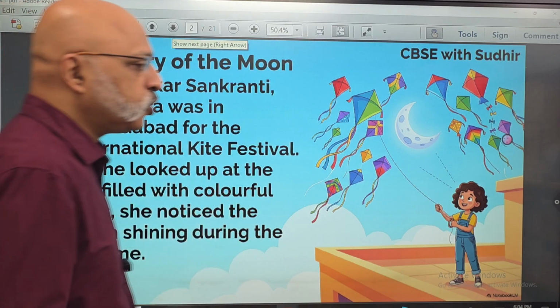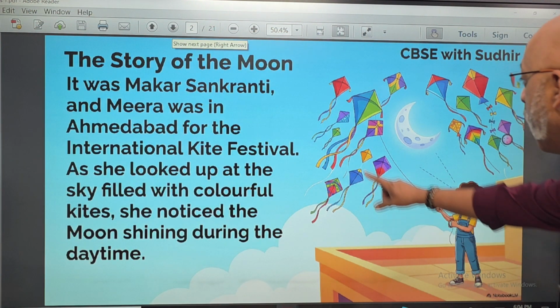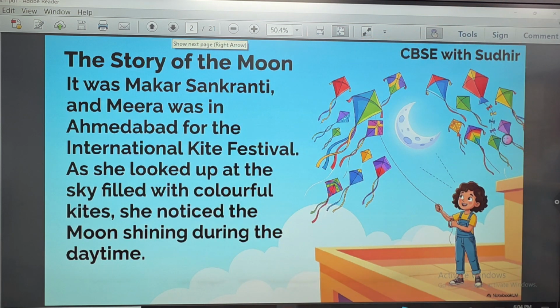Now, it starts with a story about Makar Sankranti. Makar Sankranti, I'm sure all of you associate with flying the colorful kites. So, the story is about Meera, who was in Ahmedabad, and Ahmedabad sees a major kite festival. Kites are associated with Makar Sankranti both in the southern part of India and most definitely in Gujarat for the International Kite Festival.